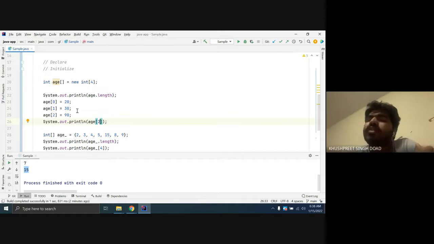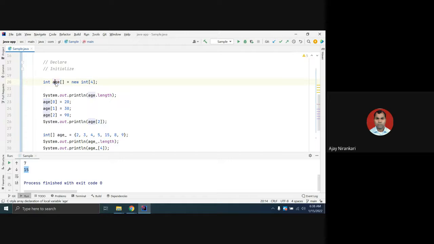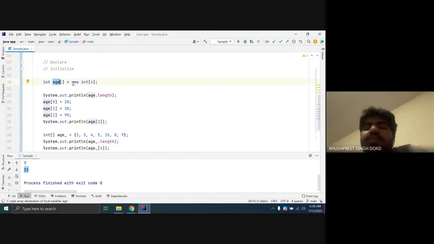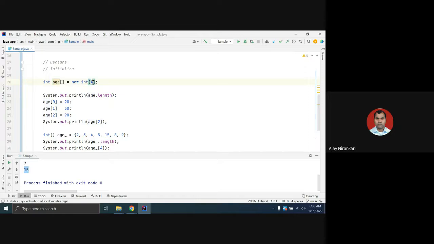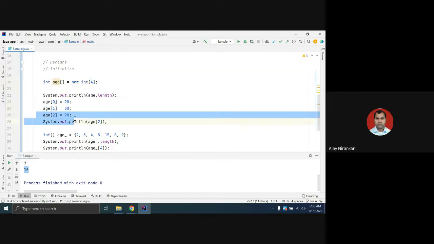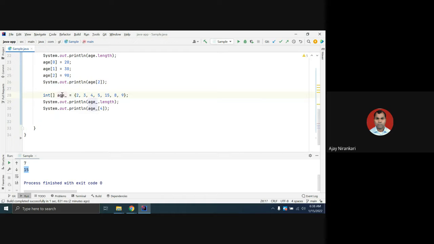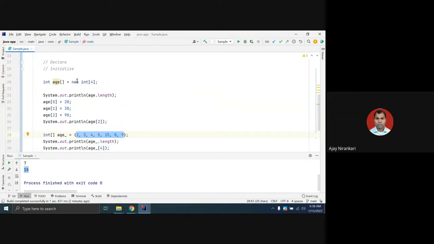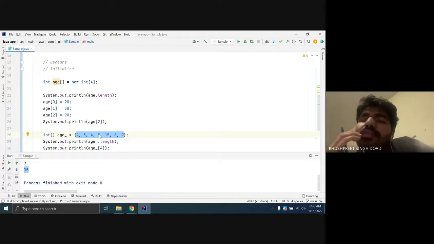So the name of the array is just age. When we write the brackets with it, it simply indicates to the Java compiler that this variable is an array. And this specifies that we are going to store 4 values in this array, and these 4 values can be initialized later. Here we are saying, hey compiler, this age variable is a type of array. But when these are fixed values, you can calculate the length and initialize without the new keyword. I am not initializing with new, I am giving you the initial values. Okay.